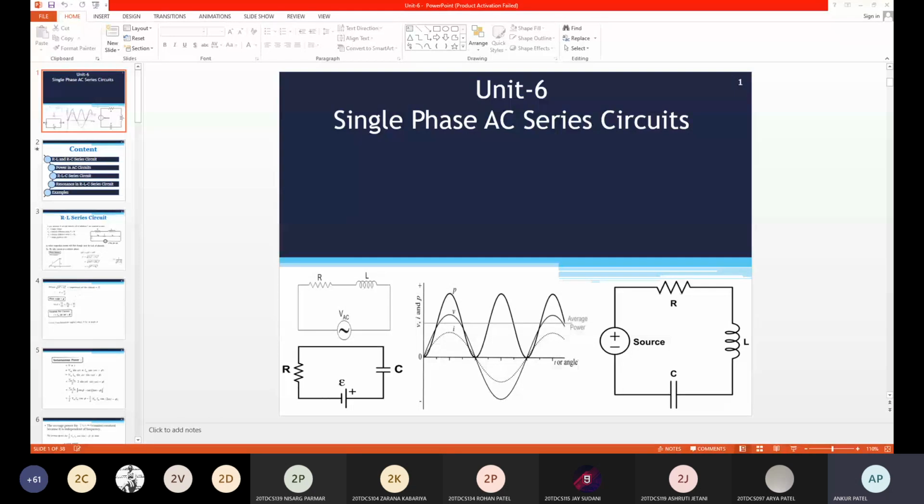To represent the impedance, we have rectangular and polar form. Suppose we have an RL load in the circuit, we can represent it in rectangular form as well as polar form. Rectangular form has an imaginary and a real part. Polar form has magnitude as well as angle. I am showing you how to represent impedance in the circuit.